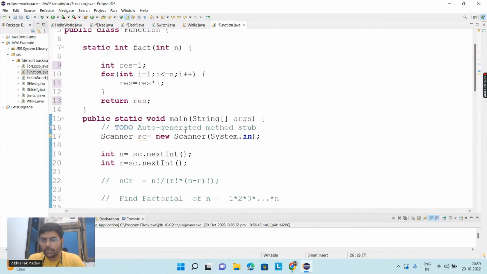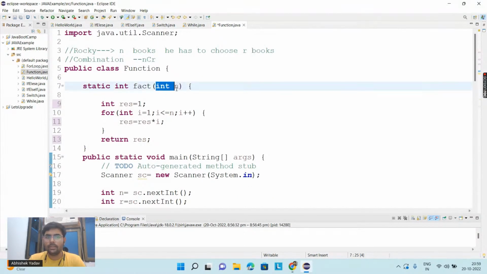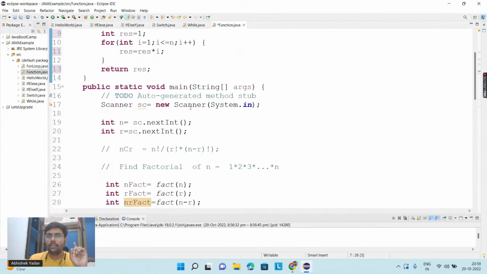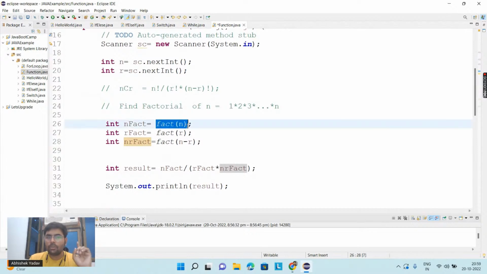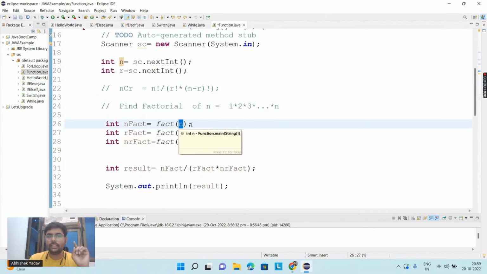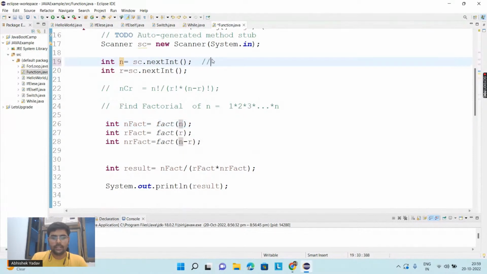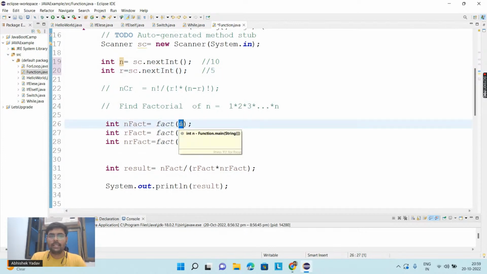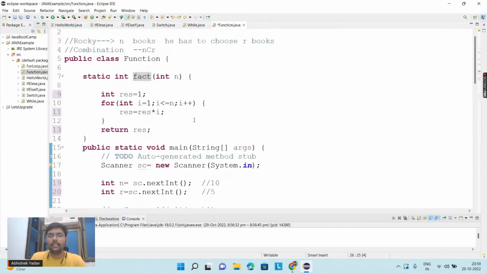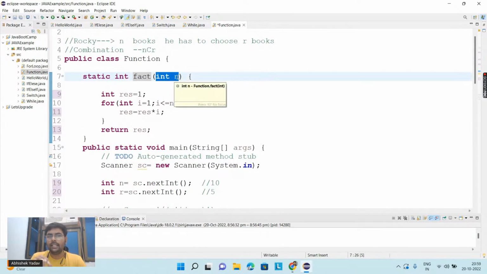Okay, int factorial(int n), this one you are talking about. Okay, so each time you call the function, for the first time you call factorial of n, then what is the value of n? Let's suppose the value of n is 10 here, and the value of r is 5 here. So for the first time, that is for line number 26, when factorial of n is called, then inside this n, the data 10 will be stored.